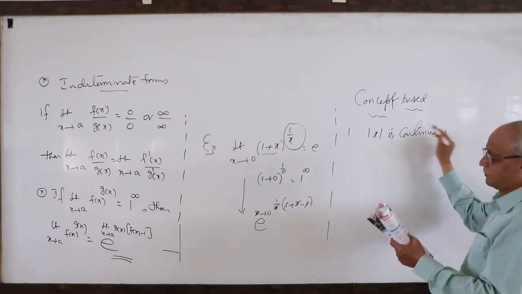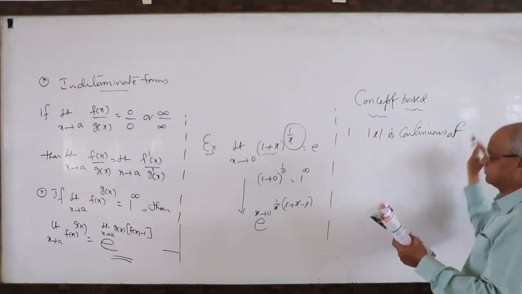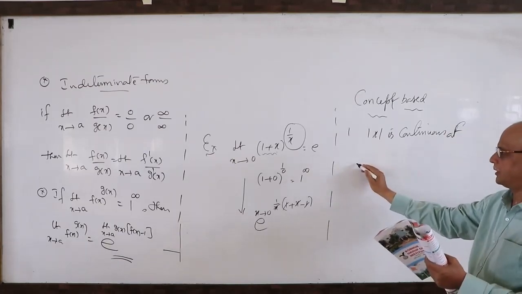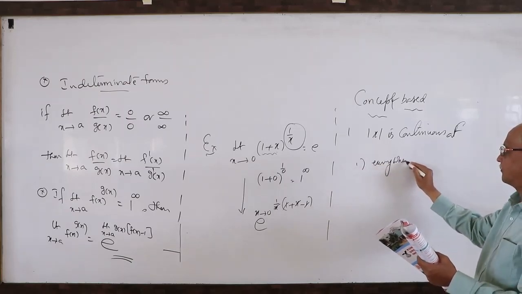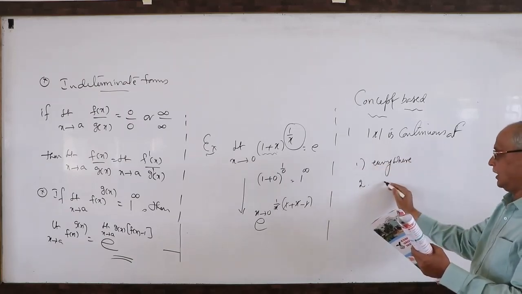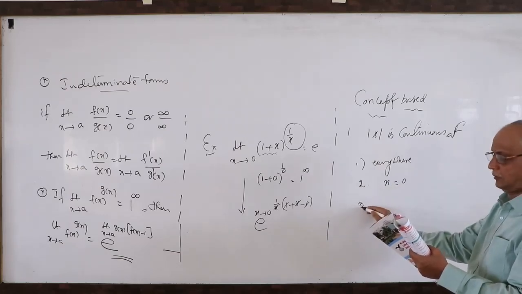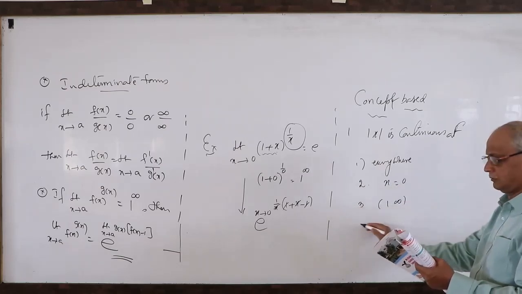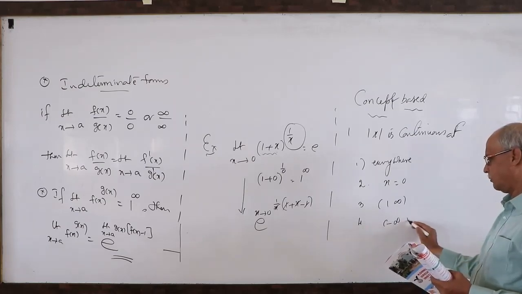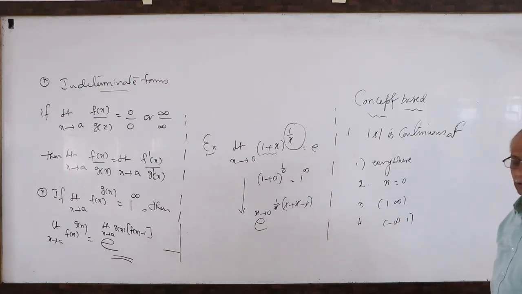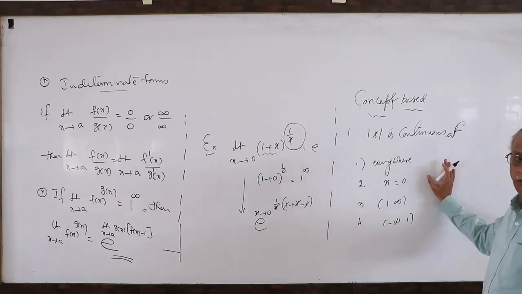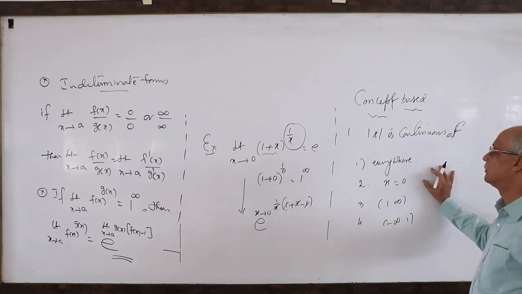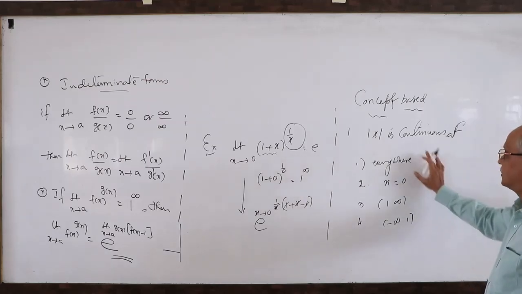Options: everywhere, at x equal to 0 only, open 1 to infinity only, minus infinity to 1 only. These are the options. This is one sample of how they will ask concept level questions. Not very difficult.